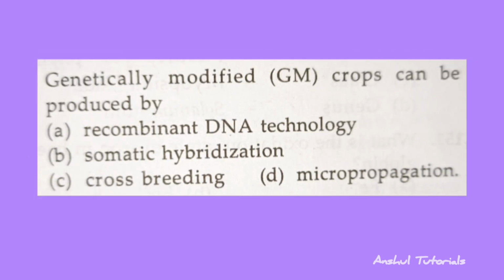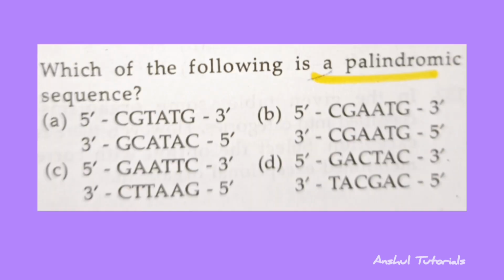Genetically modified crops can be produced by? So the correct answer is option A, that is recombinant DNA technology. And the next question is which of the following is a palindromic sequence? So the correct answer is option C.